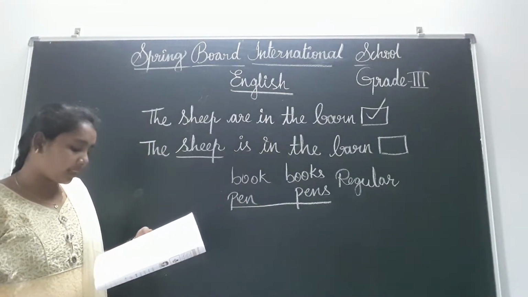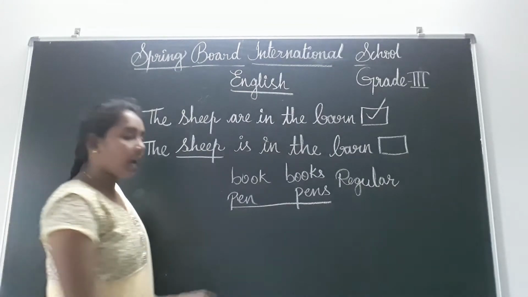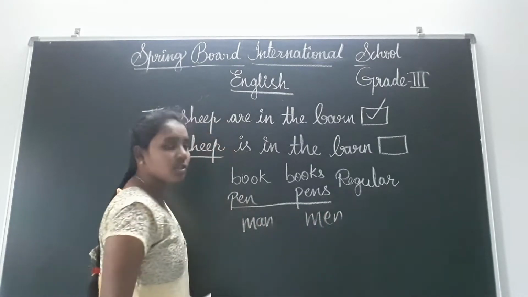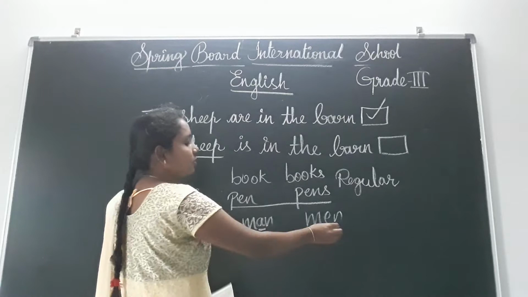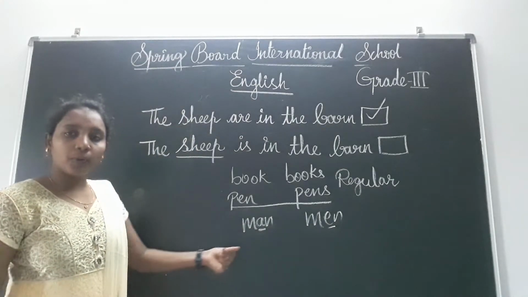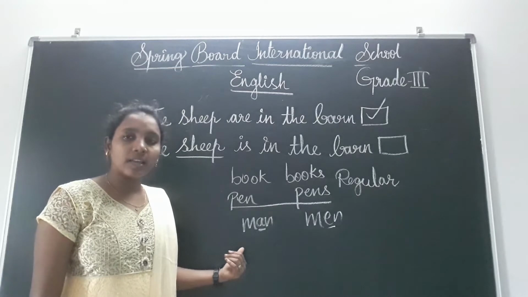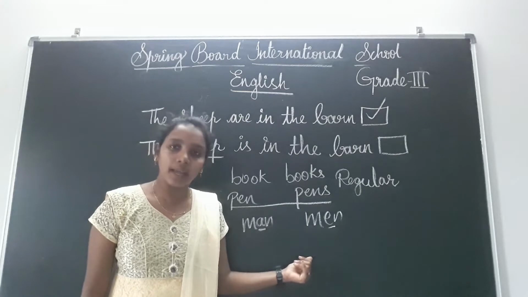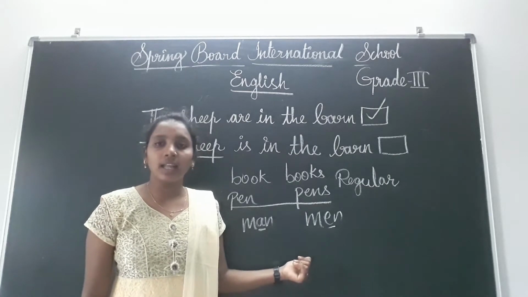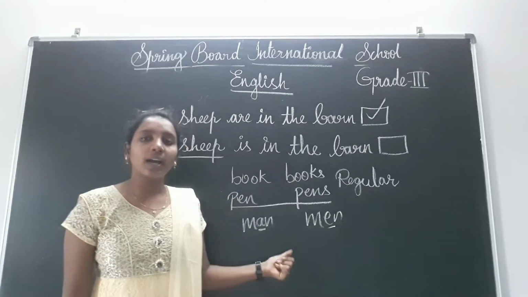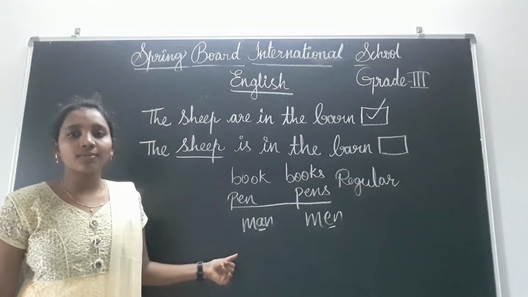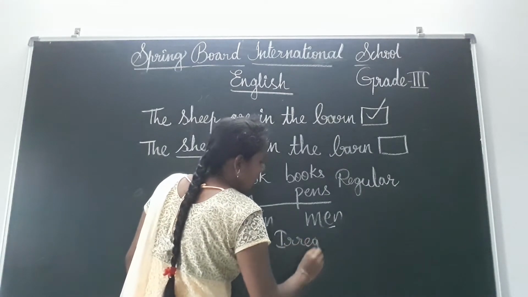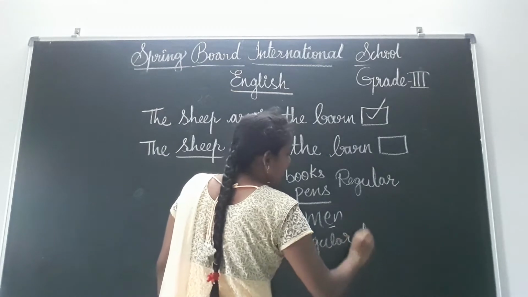But some will be there, such as man and men. See here, man and men. Here what happened, children? Here we changed a into e, then it became plural. Yes or no? If one person is there, we call man, and if more than one is there, we call men. But here we are not adding any s or es to that noun. That's why these plural forms can be called what? Irregular plurals. Okay, some more are there in your book. Read those, children.